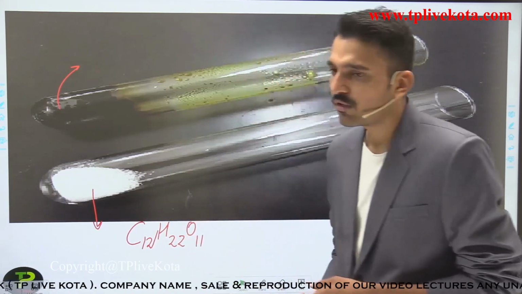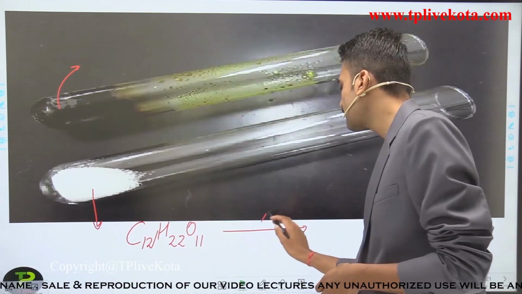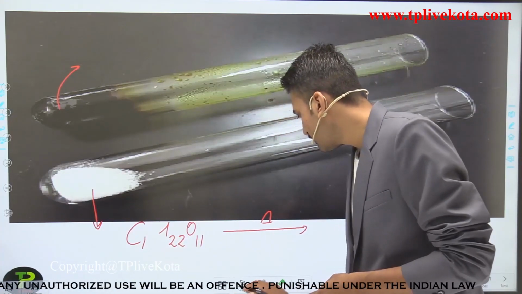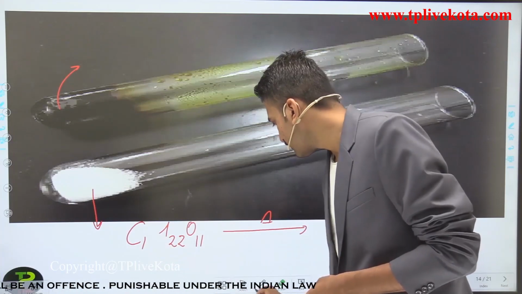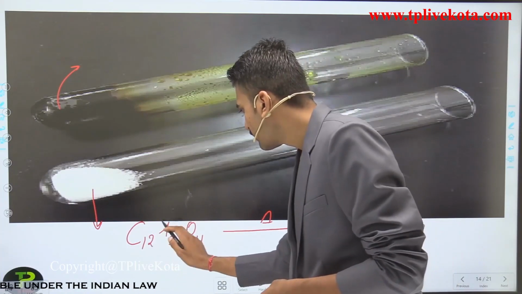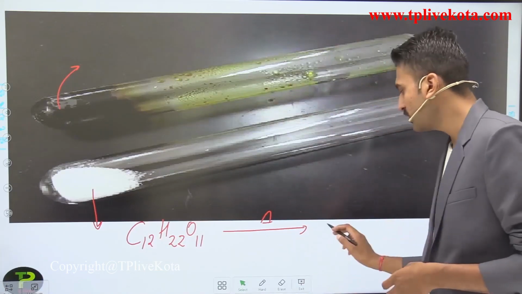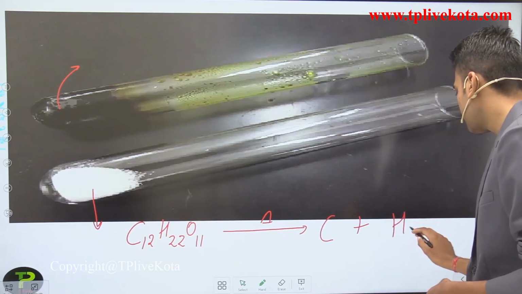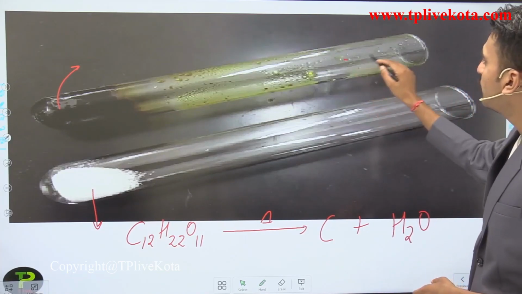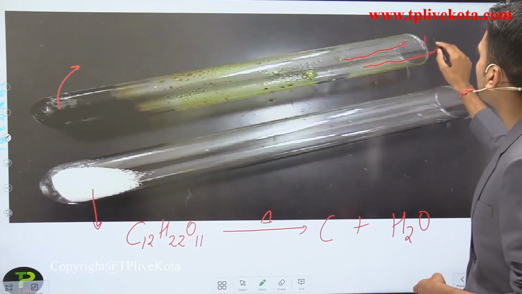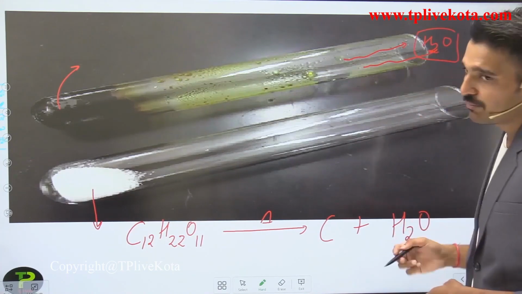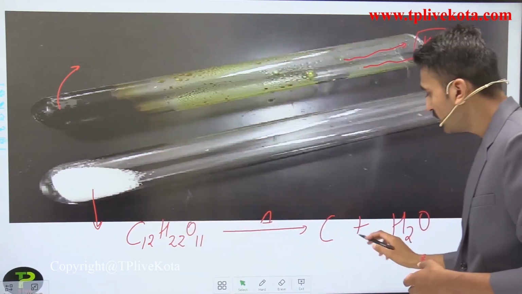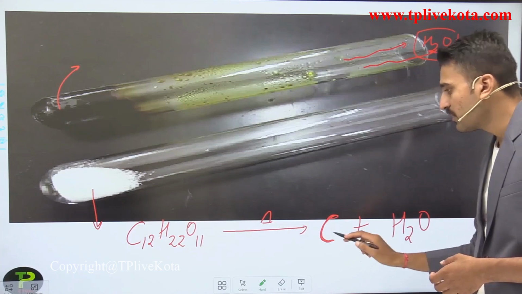C12H22O11. This is the formula for sugar. And when I heat this, what forms here? Carbon forms along with the evolution of a gas, that is H2O. It means that the fumes that were coming out of this test tube are the water vapors. And the black color that appears here is because of this carbon, and carbon is black in color.